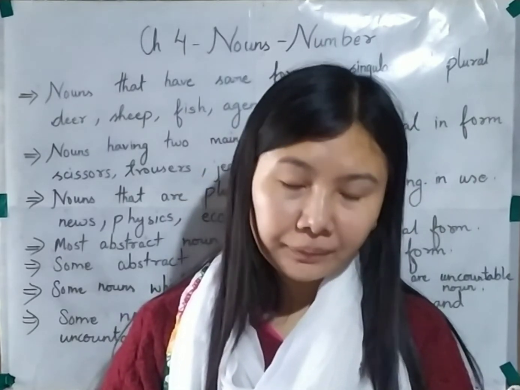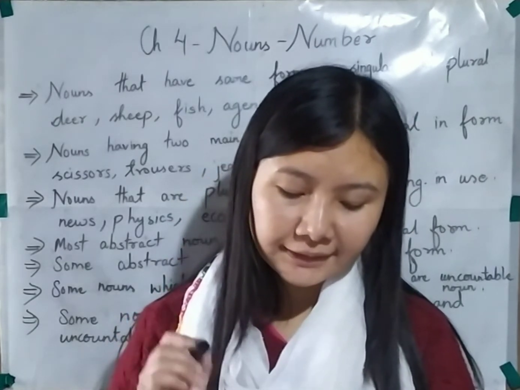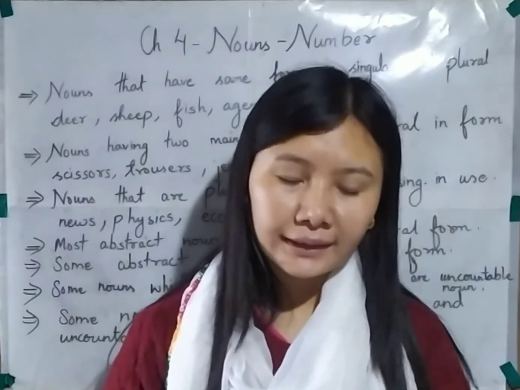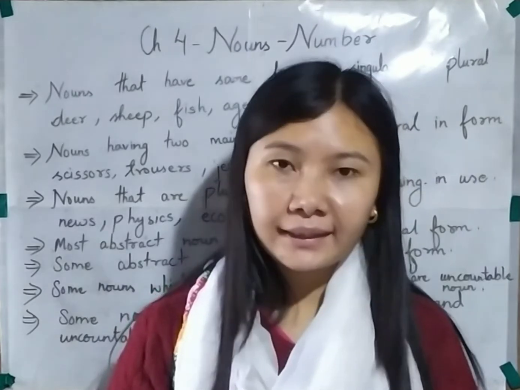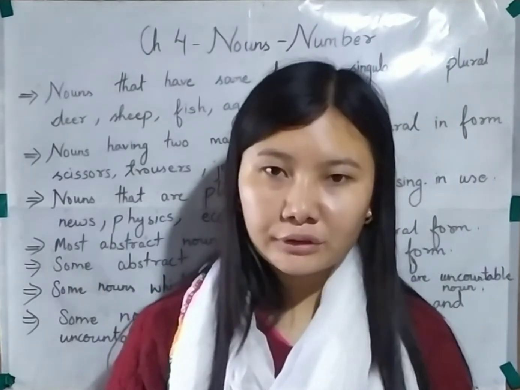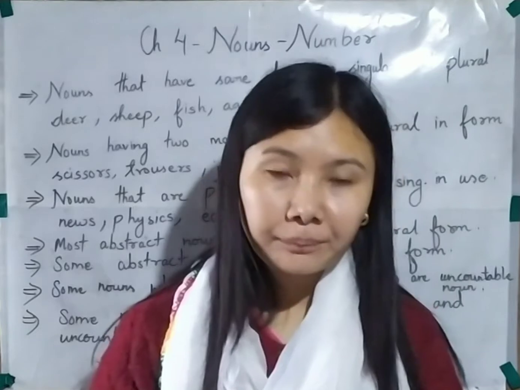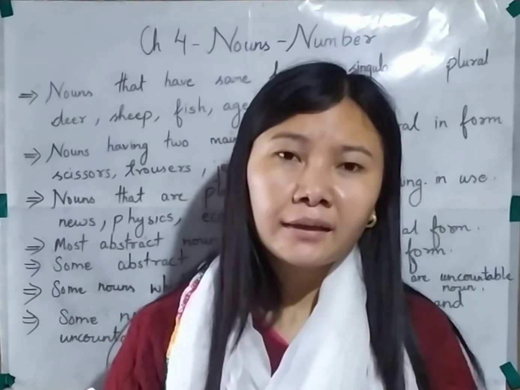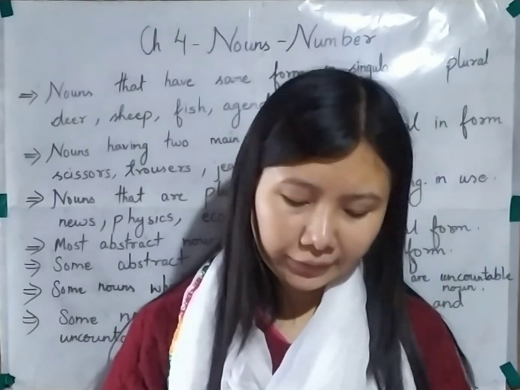And in the second example, sight, you can see the sight of the setting sun is wonderful. So we are just talking about one single sight that we can see. So you need to remember that there are some nouns that can be used both as countable and uncountable. These nouns have plural form when they are countable, and these nouns have singular form when they are uncountable.